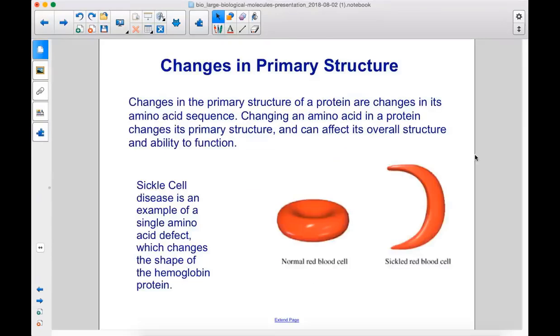Changes in the primary structure of a protein are changes in its amino acid sequence. Changing an amino acid in a protein changes its primary structure and can affect its overall structure and ability to function. Sickle cell disease is an example of a single amino acid defect which changes the shape of the hemoglobin protein.